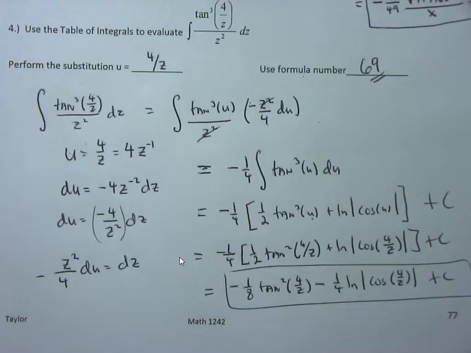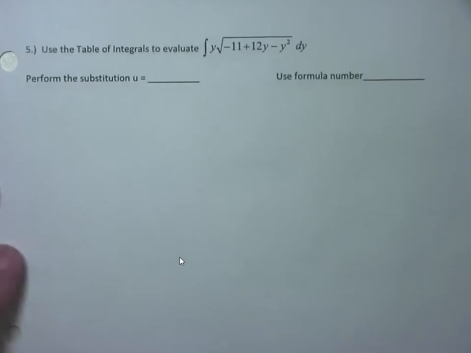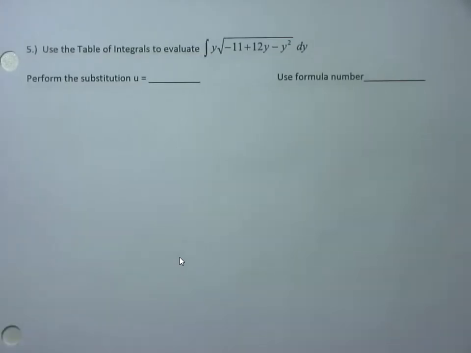Well, can they get nastier? Oh, yeah. Sweet. So, turn the page. Here's a winner. Try this one. Use the table of integrals to evaluate the integral of y times the square root of negative 11 plus 12y minus y squared dy. What are you going to let u equal to, and what formula number? You know you're in trouble when they give you a whole page to work this problem out.